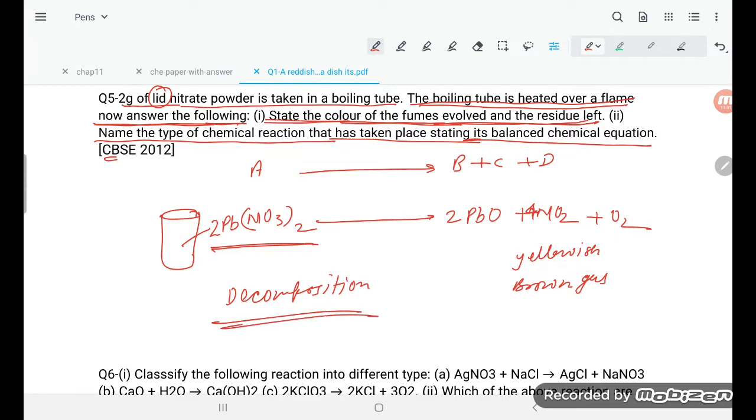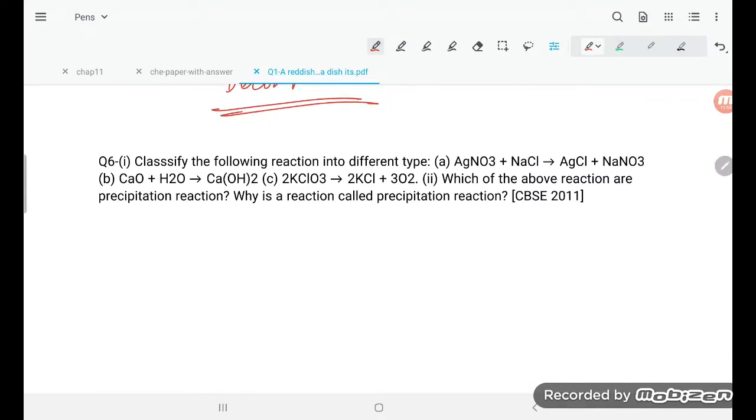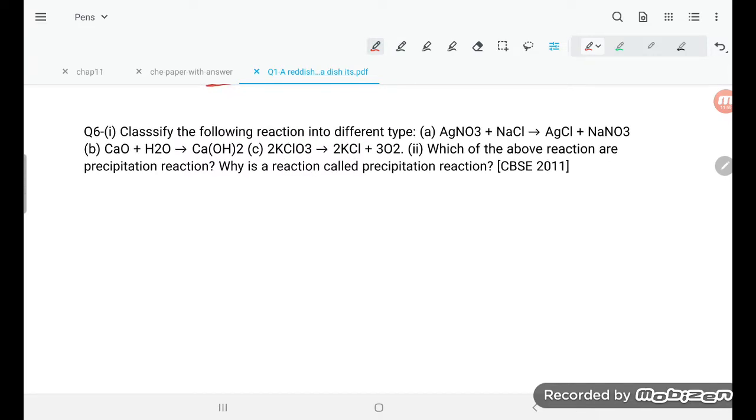Okay, now go for the next one here. So how can you answer this question, student? They are all very easy. Classify the following reactions into different types. So there, AgNO3 is giving AgCl as a precipitate. So what kind of reaction is that, student? The first one is going to be precipitation.